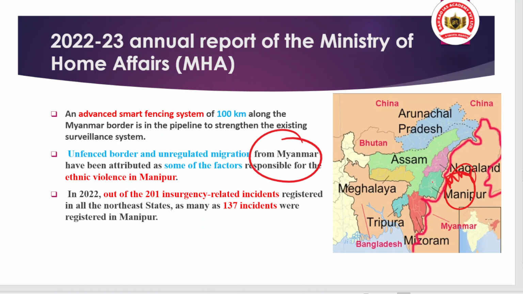Unfenced means the border is not properly demarcated, and there is a free entry and exit option for the population living around this region. Because of that, people from Myanmar come into Indian states, and the report says this is one of the factors responsible for ethnic violence in Myanmar. You can see in the report that in 2022, out of 201 insurgency-related incidents registered in all of the northeastern states, 137 incidents were registered in Manipur alone.